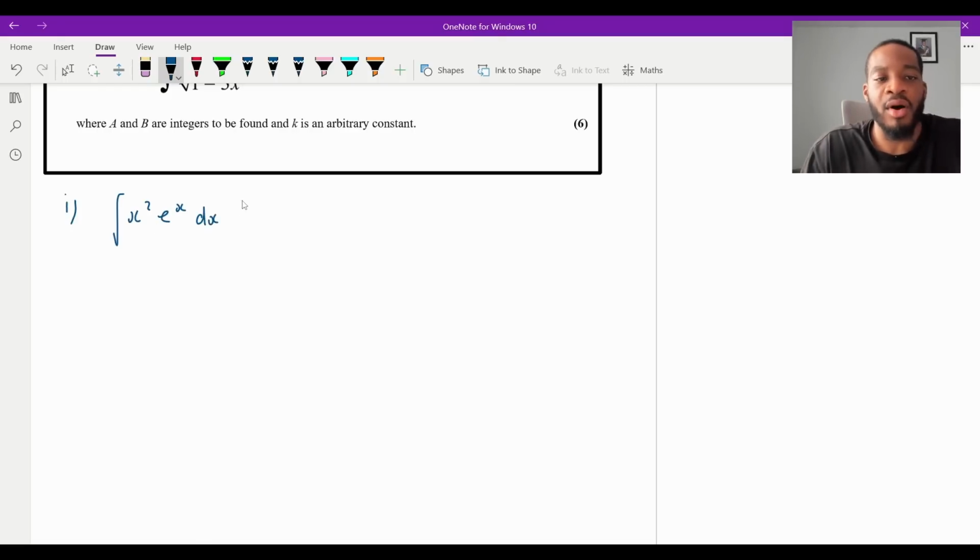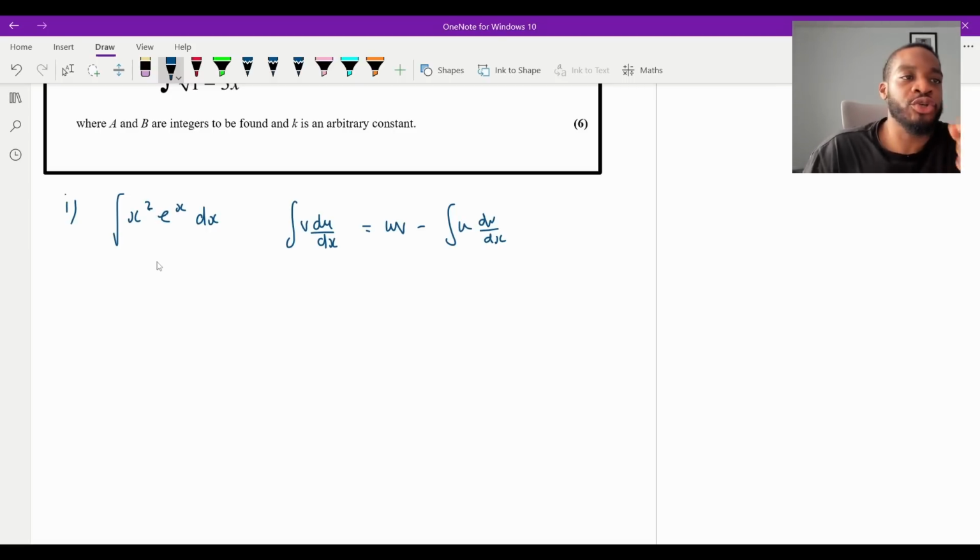Now we know that we're using by parts. What is the formula? Let's recall it. If I want the integral of v du dx, this is just equal to uv minus the integral of u dv. So essentially, we need to pick something to differentiate and something to integrate. Now, a good rule of thumb is to choose an expression that would result in a simpler expression. For example, if I differentiate x squared, the degree would decrease by 1 to become an x power, isn't it? So we're going to choose that to be our v.